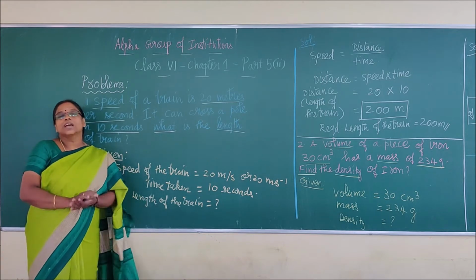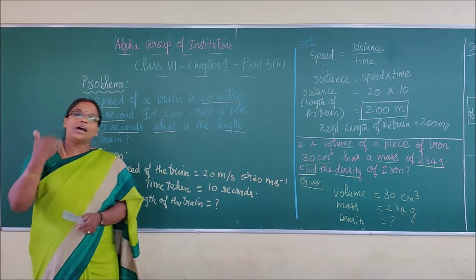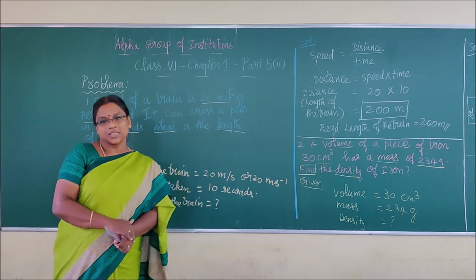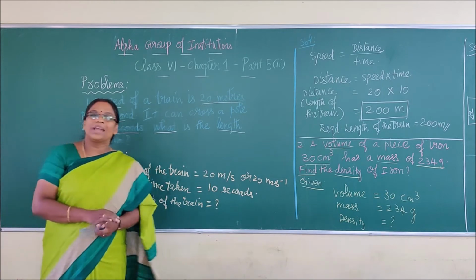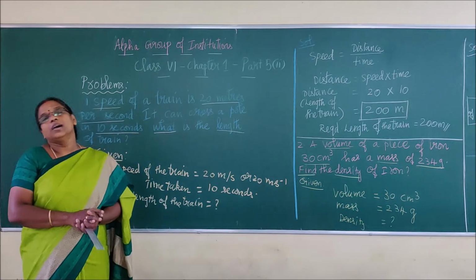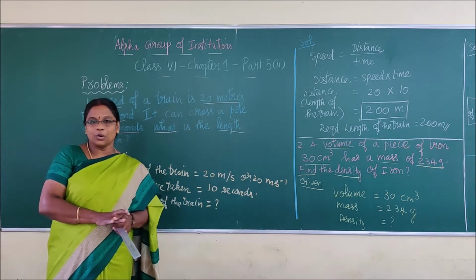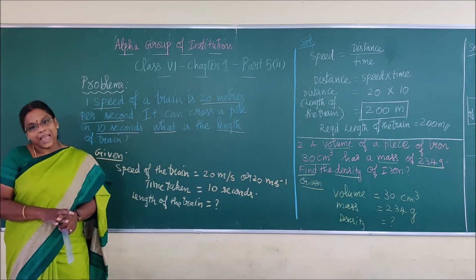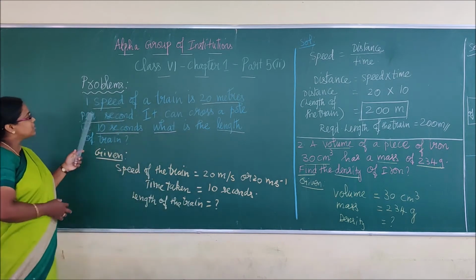Come children, let us continue with the sums, right? With the concepts we had already learned in this lesson. In the previous videos, we learned some formulas for speed, velocity, acceleration, density, pressure and all. Based on those formulas, we are going to do sums. Now, first sum.